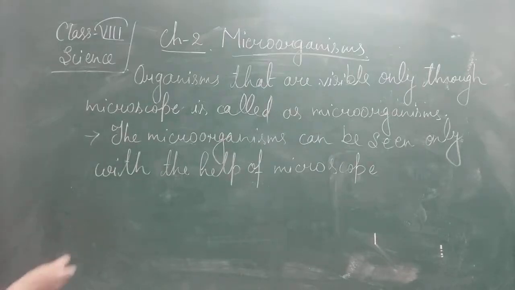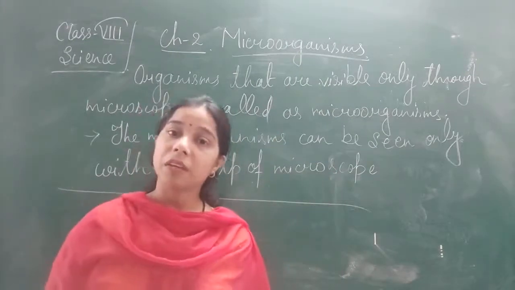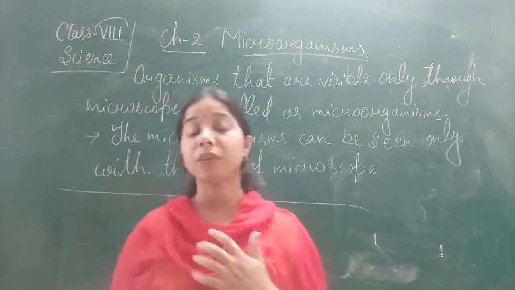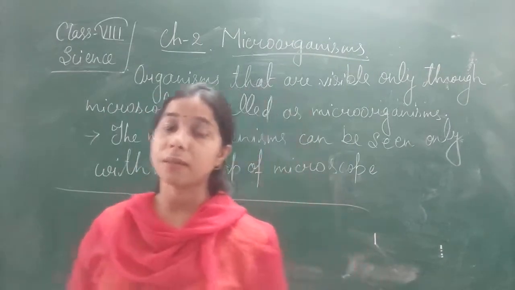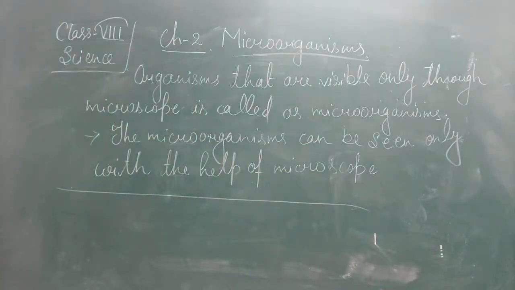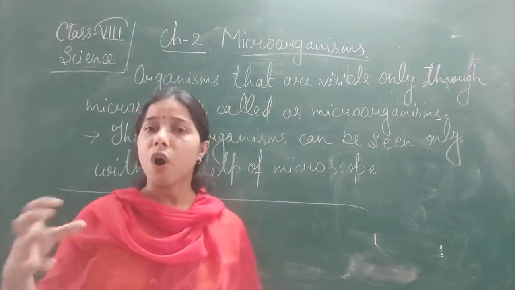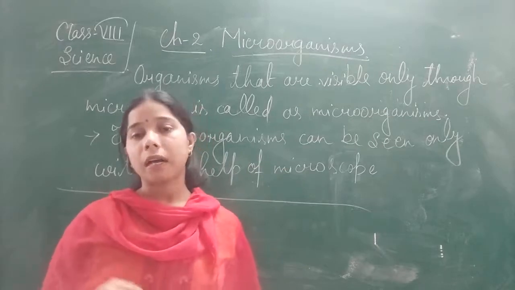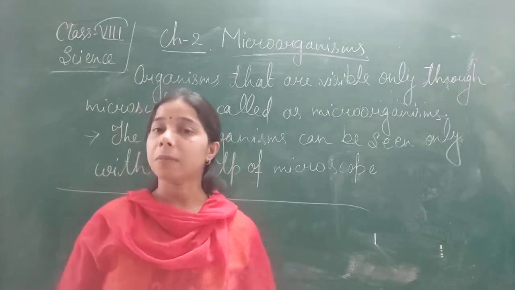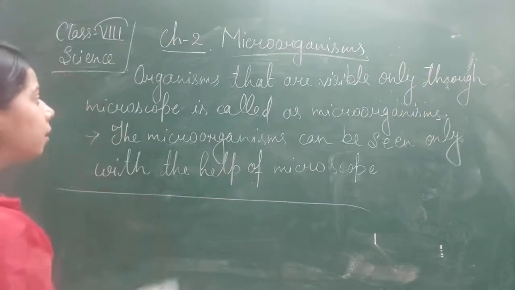Okay, now here the question is that where do you find these microorganisms? They are very small in size. They can be seen only with the help of the microscope. Means with the help of a microscope we can see the presence of the microorganism. Now the question is that where do we find these microorganisms? So you will find the microorganism everywhere. It means in a hot condition, in a very cold condition, in a moist condition, in a very good condition. So everywhere you will find the microorganism, whether it is a desert area, a mountain area, or a grassland, it is found everywhere.